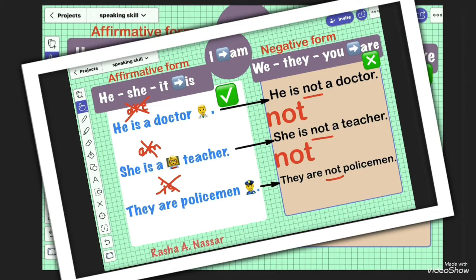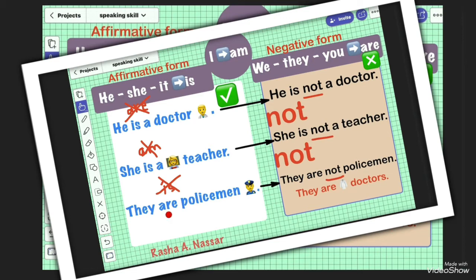They are policemen, and I want to make this sentence into negative form, so I will say they are not policemen. They are not policemen.